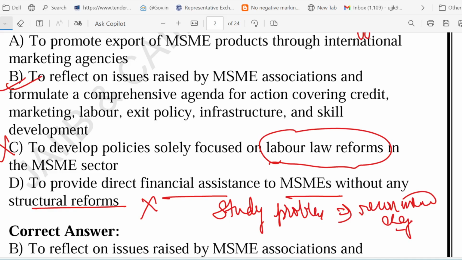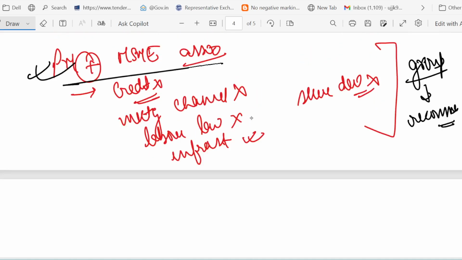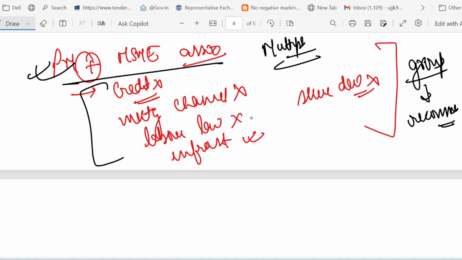So let's quickly summarize the keywords which we have discussed regarding the task force. The task force was created after the PM met MSME. First point I told you, the PM met the MSME association, then the task force was created. The goal was to solve the multiple issues together. It was divided into subgroups, right? This task force was divided into subgroups like credit, marketing, labor, infrastructure, exit policy, skill development, for focused solutions. It recommended setting up the PM Council on MSME, right, to monitor the progress.